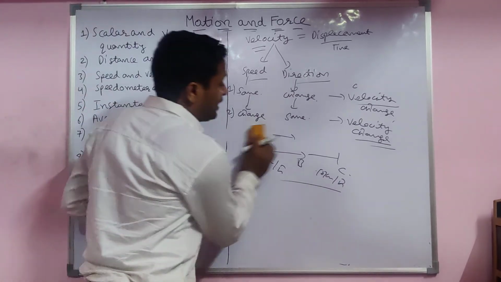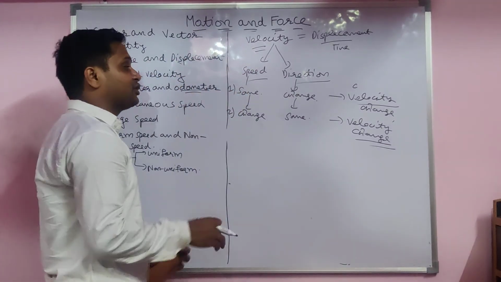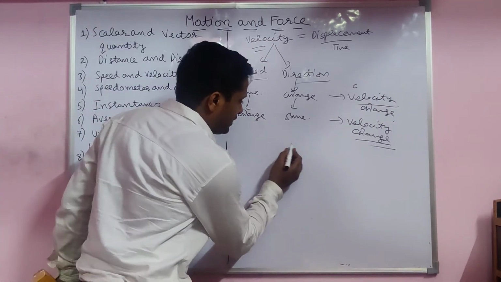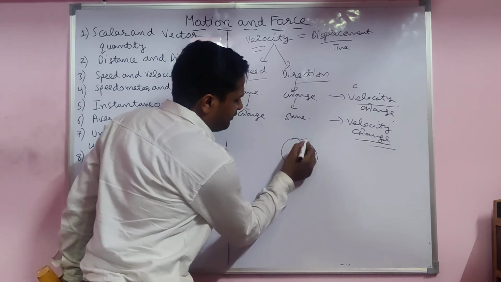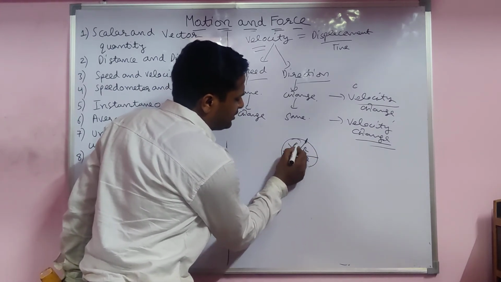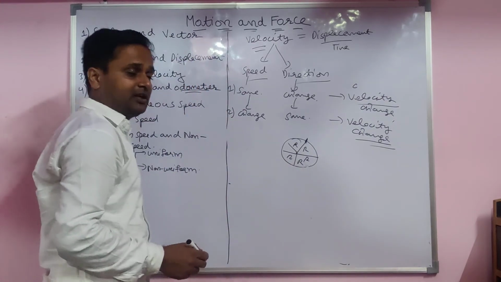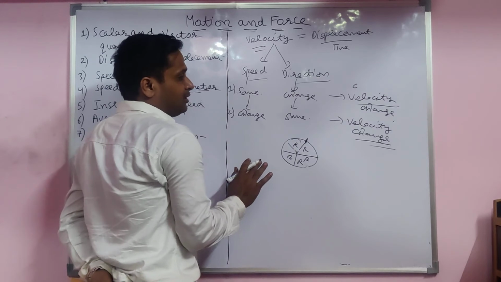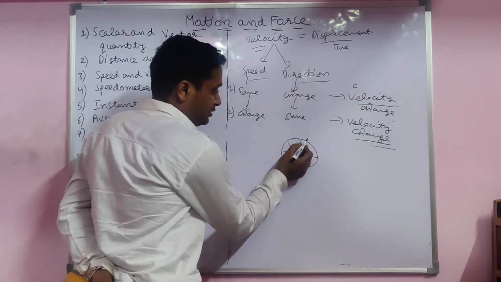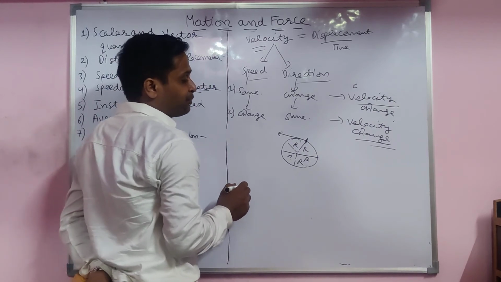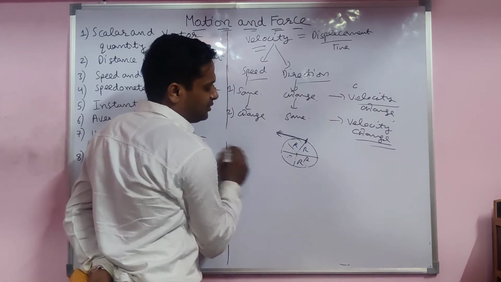But take a case in which speed is the same but direction changes: a circle. When a body covers equal distance in equal intervals of time on a circle of radius r, the velocity still changes. Why? Because at every point, to find the direction of the body, you draw the tangent.